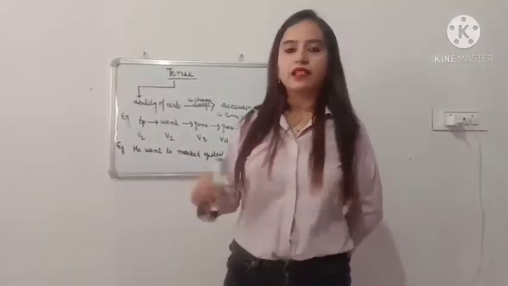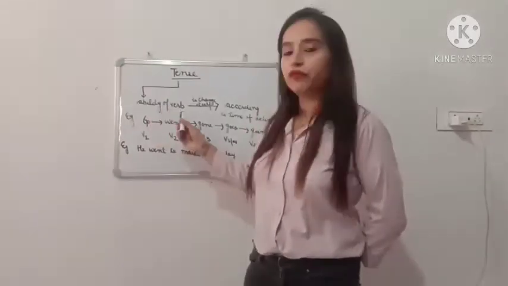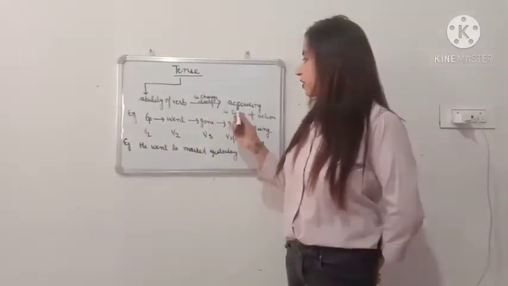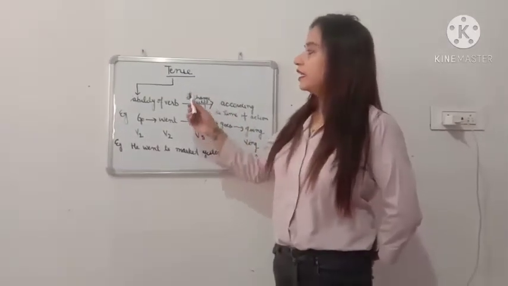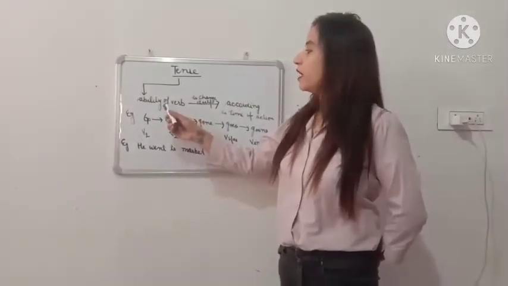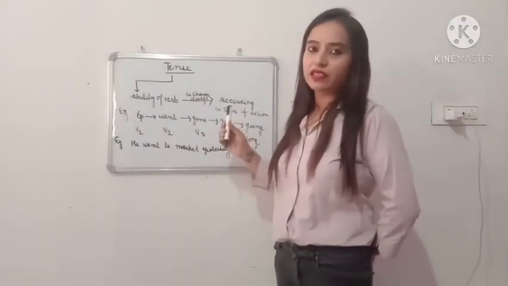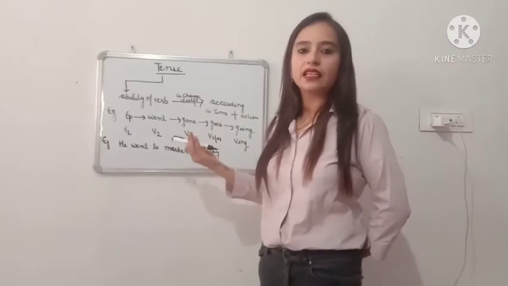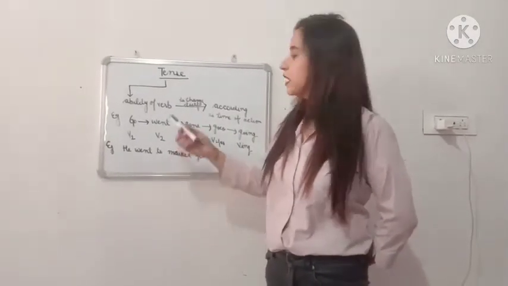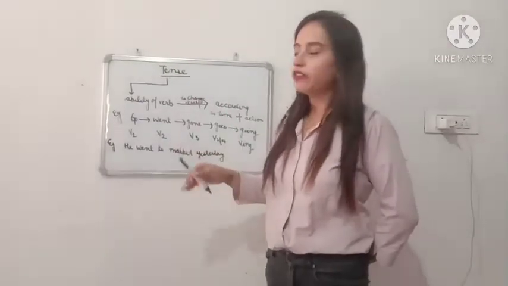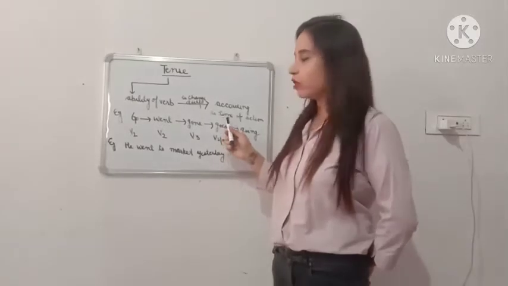Now students, you see I have told you what are tenses. Tenses are the ability of verb to change itself according to time of action. Action के time के according tenses क्या है? Verb अपने आप को change कर लेती है according to time of action. These are basically the verbs that change itself into another form according to time of the action.